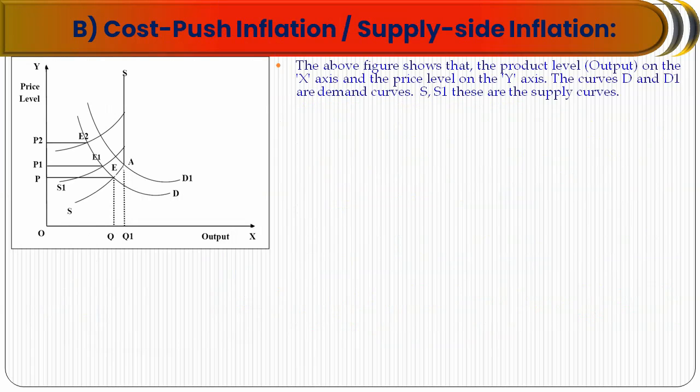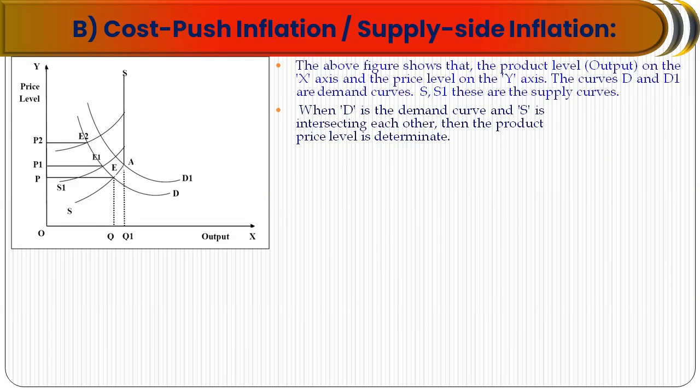Here we see the output on the x-axis and the price level on the y-axis. D and D1 are the demand curves, and S is the supply curve. When the demand curve D and the supply curve S intersect each other, then the output is OQ and the price level is determined.